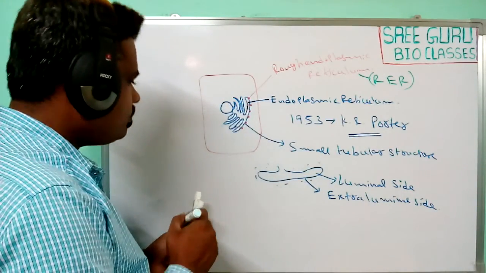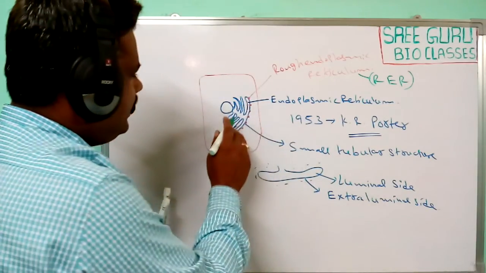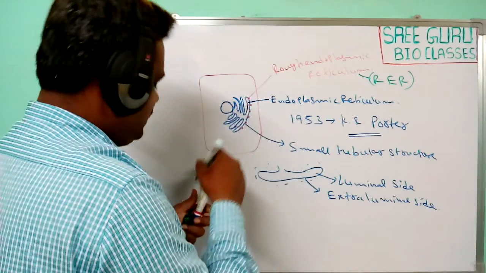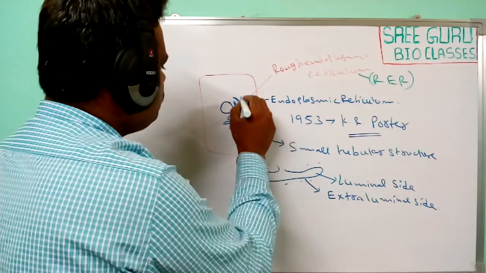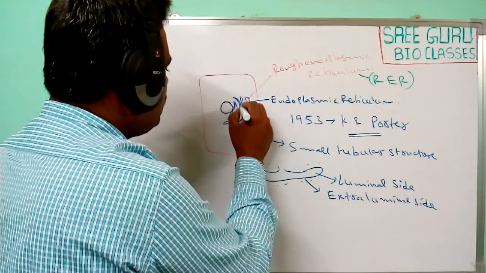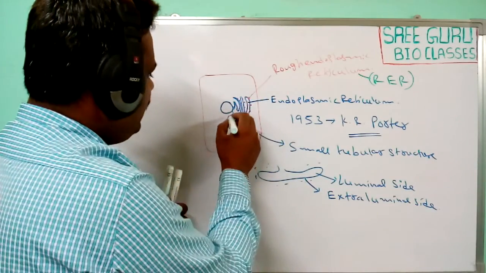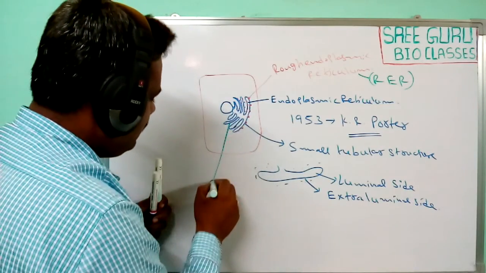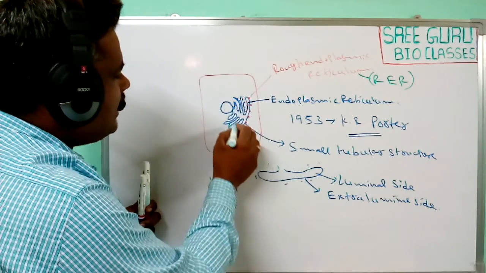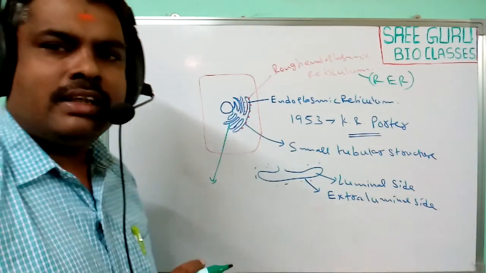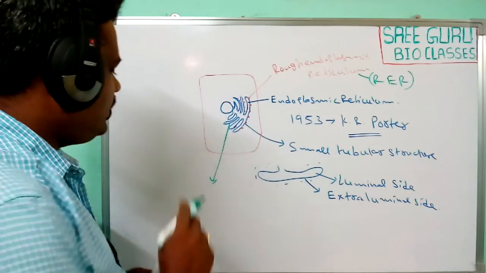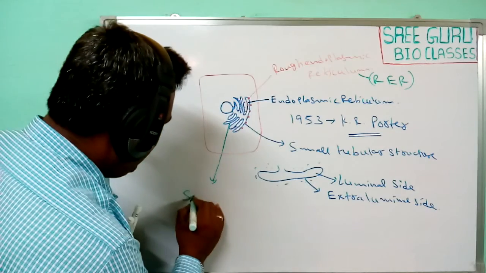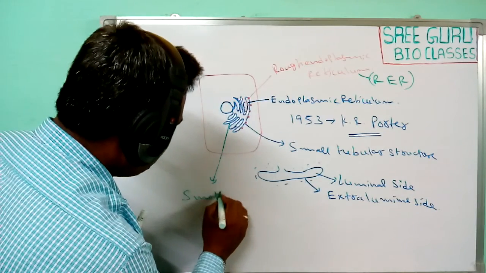Next, the remaining portion of the endoplasmic reticulum generally does not have any ribosomes on the surface. This is known as smooth endoplasmic reticulum.